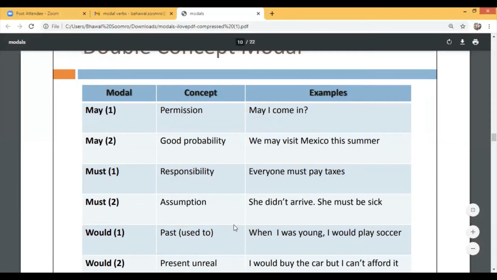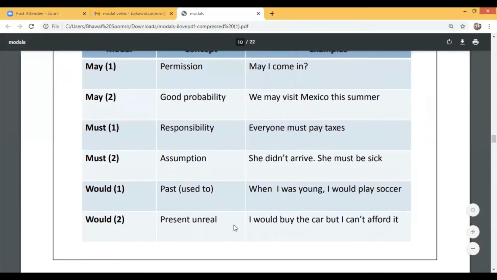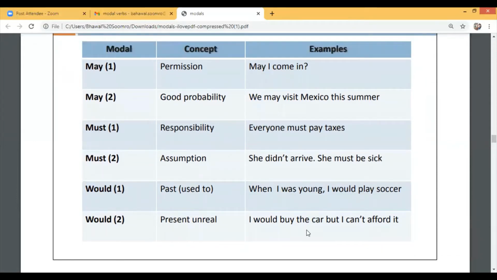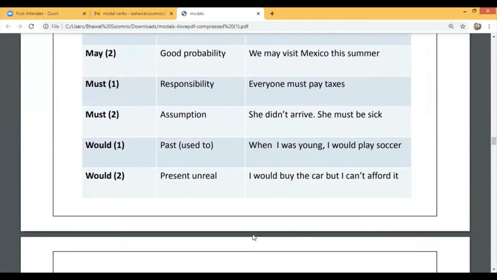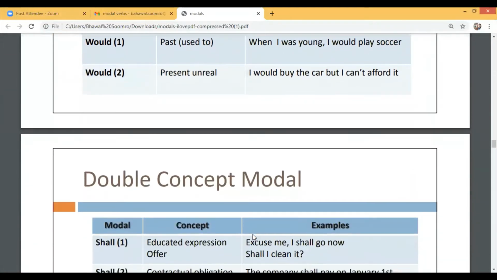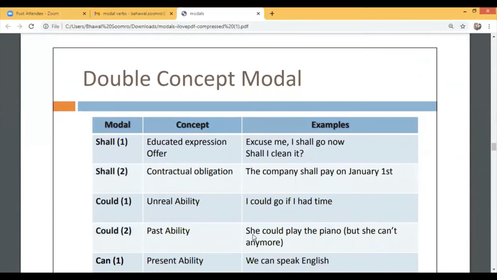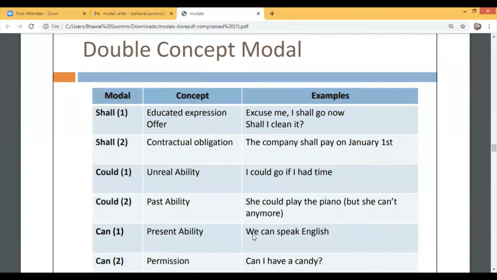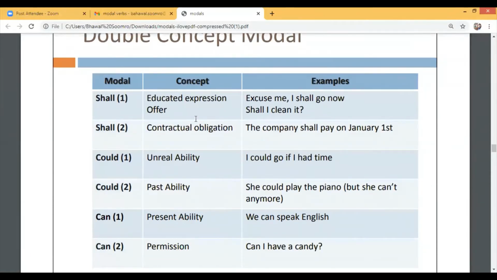Similarly, would we use for present unreal: I would buy the car, but I can't afford it. The double concept modals continue here. Shall, an educated expression of offer: excuse me, I shall go now. Shall I clean it? Another use is contractual obligation.